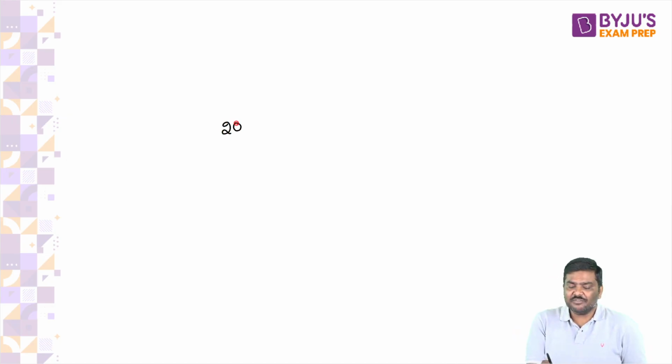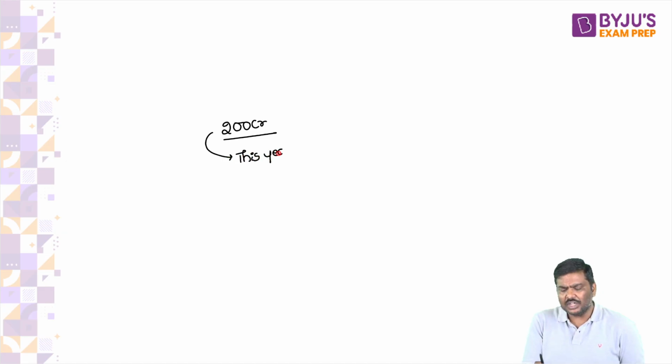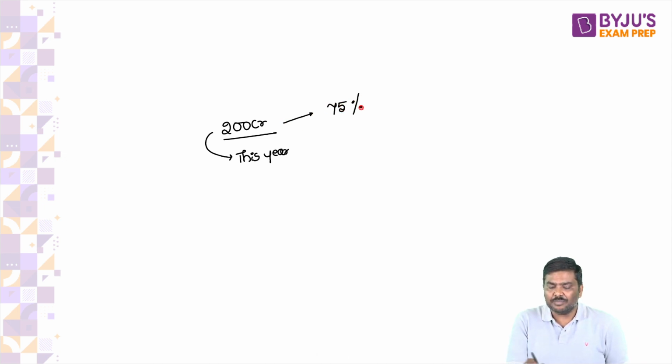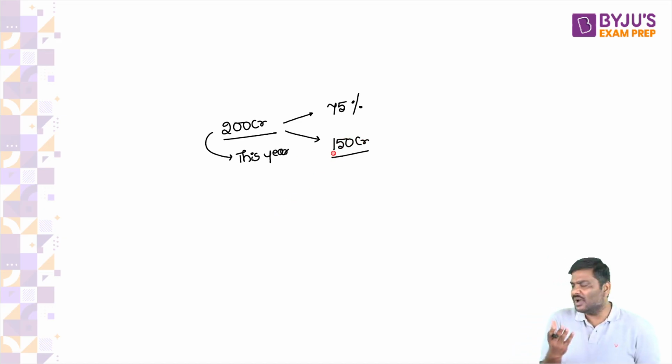Imagine there is an SFB which is giving loans of 200 crore rupees this year. Within 200 crore, if you apply the PSL target of 75%, can I say it will basically become 150 crore rupees? Correct? It will become 150 crore.